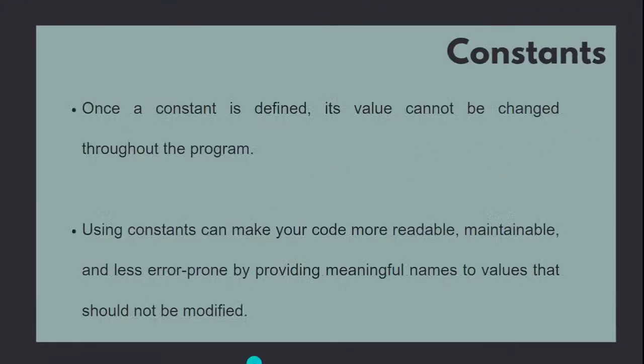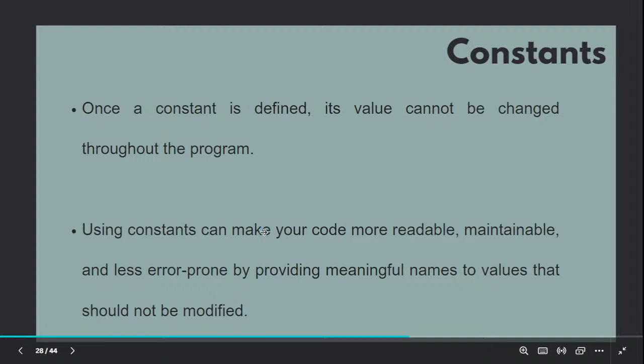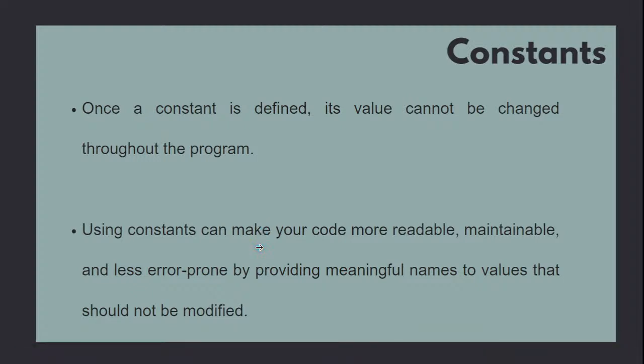Moving on to the next one, which is constant. Not only in programming languages, generally constants means they won't change. It's a constant value which is not altered by anything else. Once a constant is defined, its value cannot be changed throughout the program. That is the use of constant, and you can also use it in programming. Using constants can make your code more readable, maintainable, and less error prone by providing meaningful names to values that should not be modified.